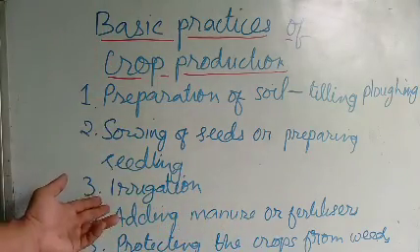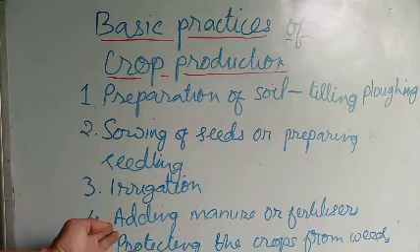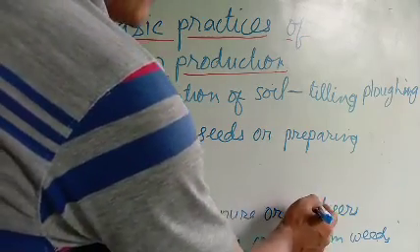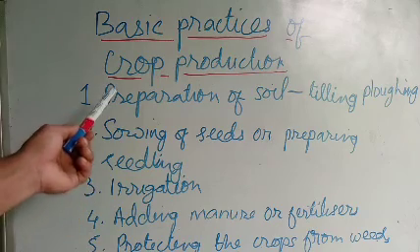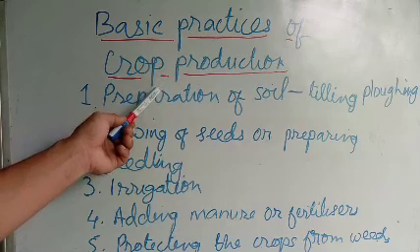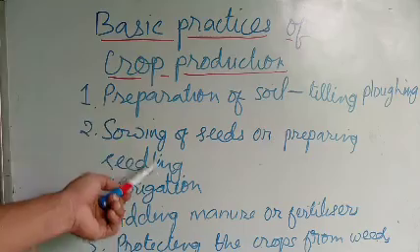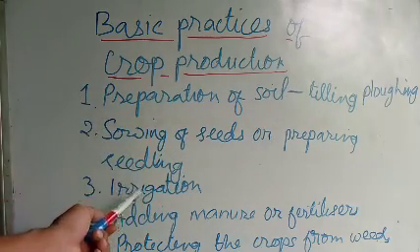The third step is that after that you have to supply water, that is irrigation. And the fourth step is adding manures or fertilizers. After you add the fertilizer, the soil becomes fertile, and after all this is done, some weeds will come out.